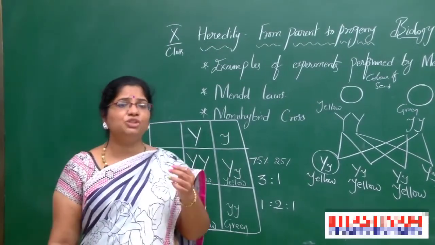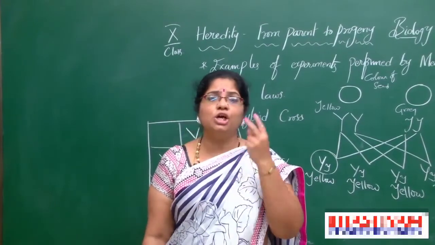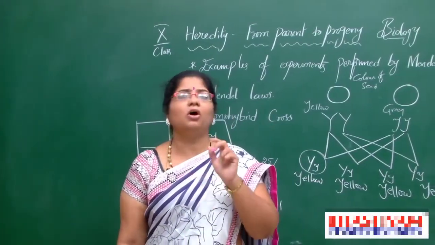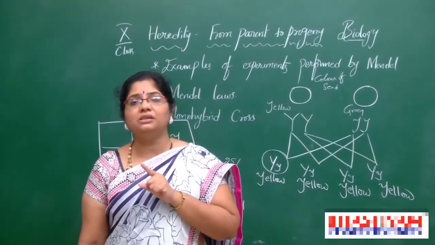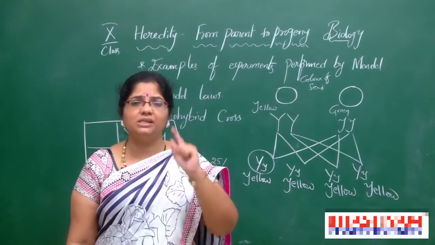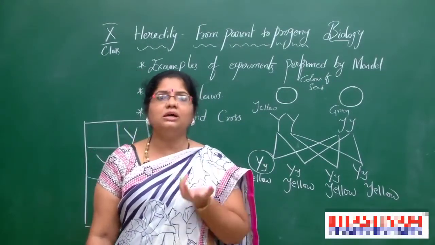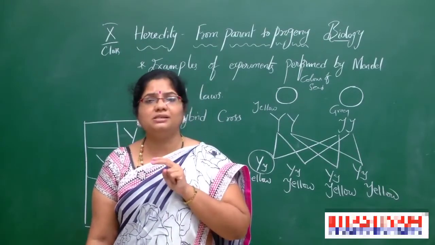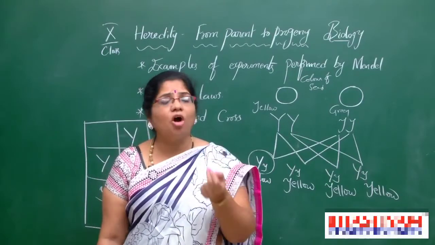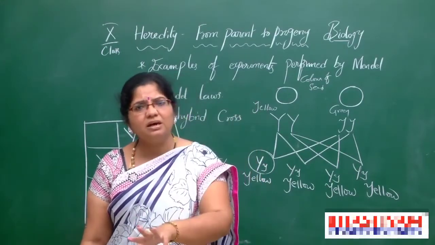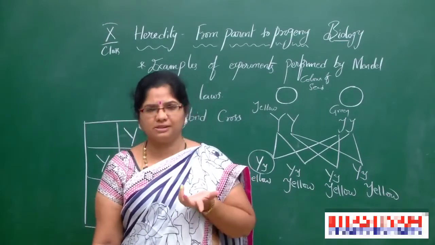What are they? Assumption 1: for every trait to produce every character, 2 alleles, or otherwise 2 factors, are responsible. Of the two factors, one comes from the male parent and another from the female parent. This is the second assumption. Third assumption: of the two alleles, the one that expresses itself, the dominant one, always suppresses the recessive character's nature. So, this is the law of dominance.